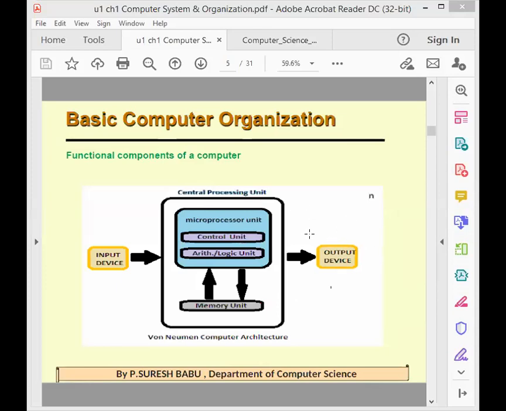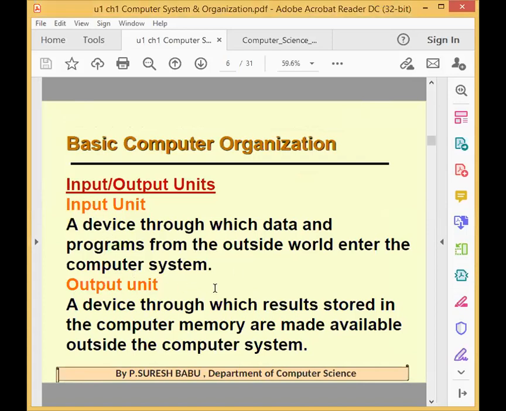Everyone noted this diagram, this architecture? Yes. Everyone knows what is meant by input device and output device, which we discussed in the basic class also. But for the CPU, you should know everything clearly: what is the control unit, what is the ALU, that is the arithmetic and logic unit. Then the memory unit, that is a temporary memory, which I already discussed with you. This is for fast processing. We will discuss everything clearly in the next slides, but the basic structure is very important.